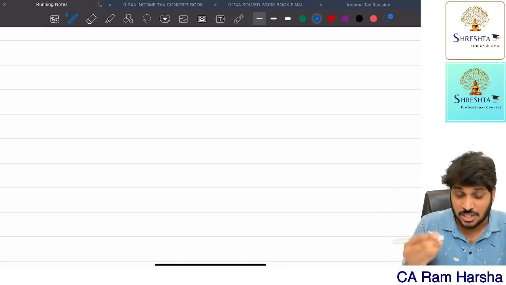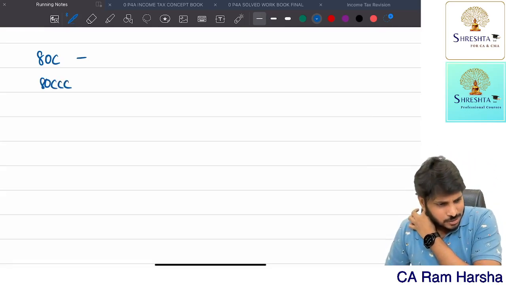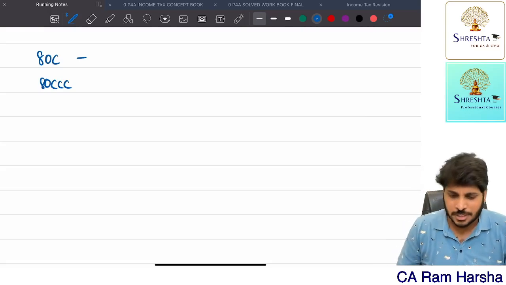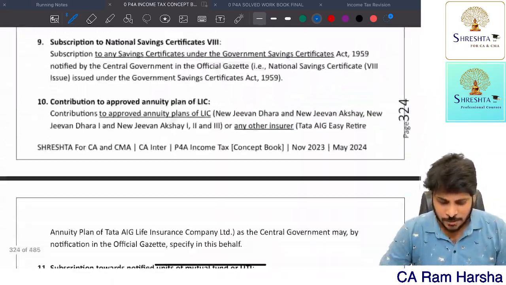Getting it? So the list of deductions are 80C, 80CCC. In 80C, I think I can say more than 20 plus investment options were given. Let us have a look at it.